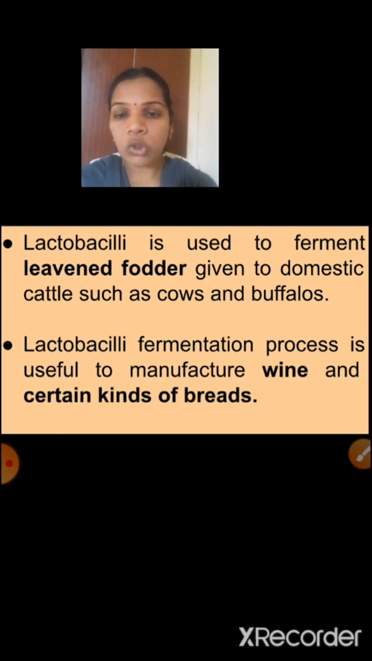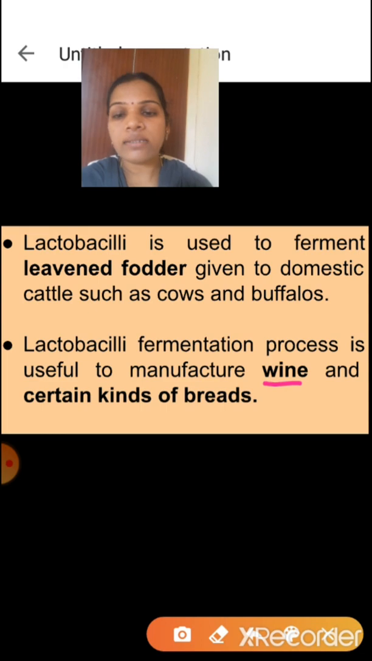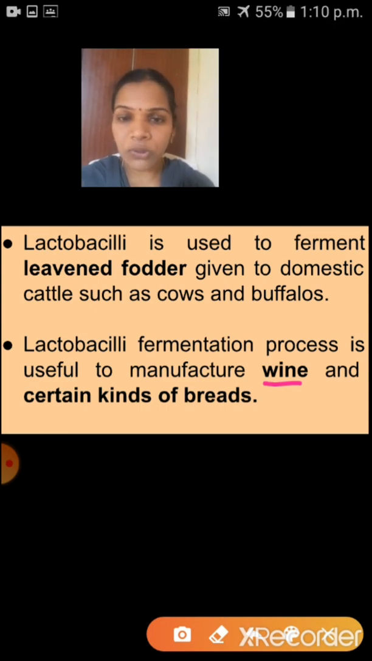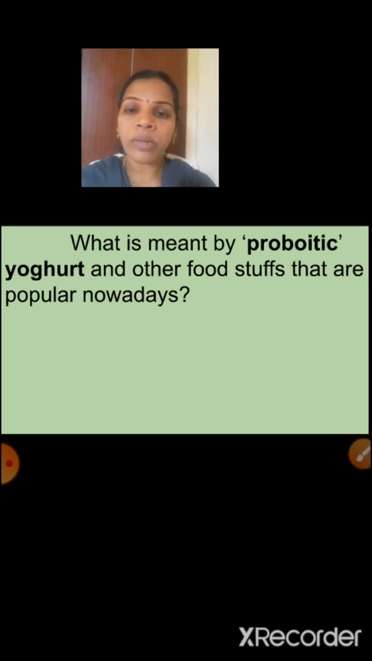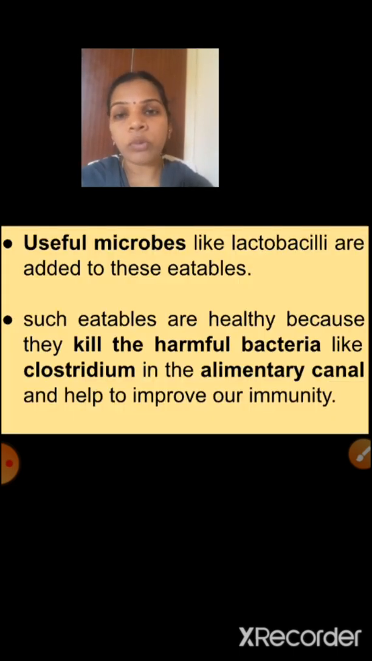Next one is, lactobacilli fermentation process is useful for wine and certain kinds of breads. Understood, children? Shall I go to next? Next one is probiotic yogurt and other foodstuffs that are popular nowadays. So children, nowadays we get many probiotic food products from the shop. So what are the uses of that? Say here, useful microbes like lactobacilli are added to these eatables. So such eatables are healthy.